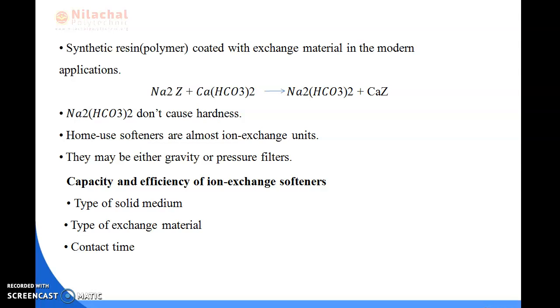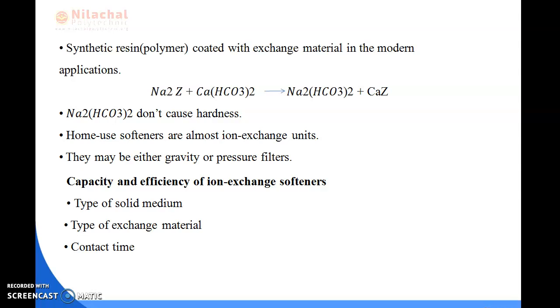Okay, you can see here the chemical equation I have written. And Na2CO3 does not cause hardness. And home use softeners are almost all ion exchange units. They may be either gravity or pressure filters.